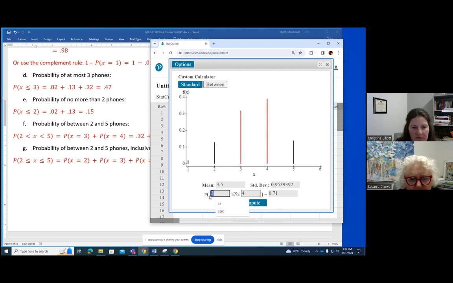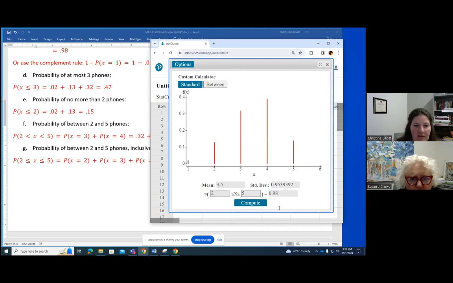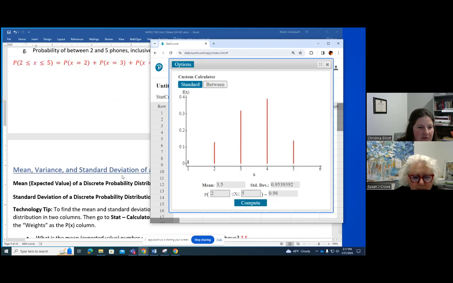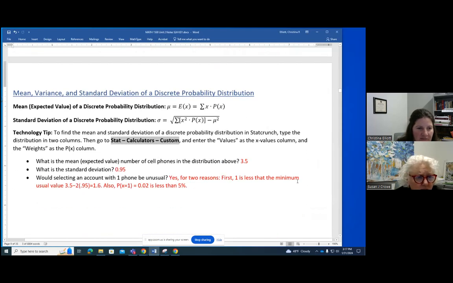But if I put 2 and 5 on here, then it's between 2 and 5 inclusive, so I'm including them. Got it. So that is how we get the mean and the standard deviation. They were both given on there. Was there anything else?